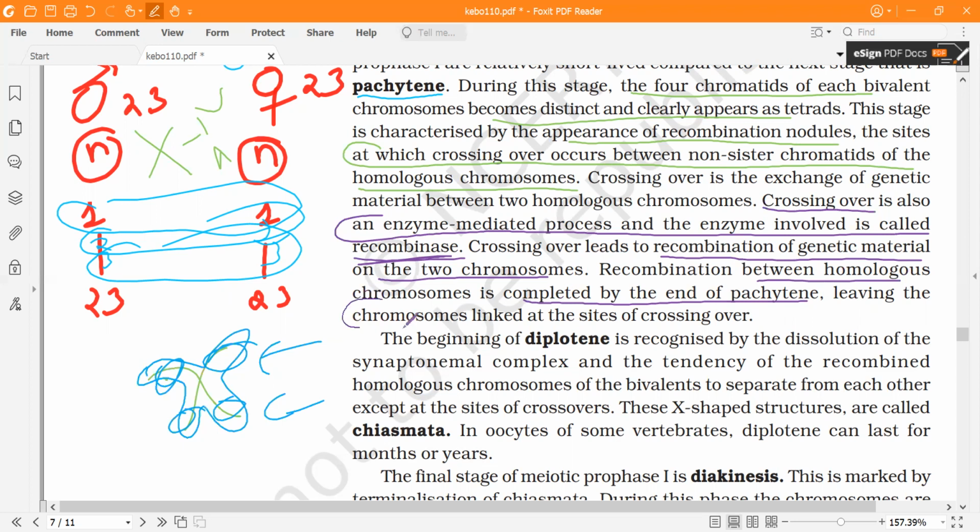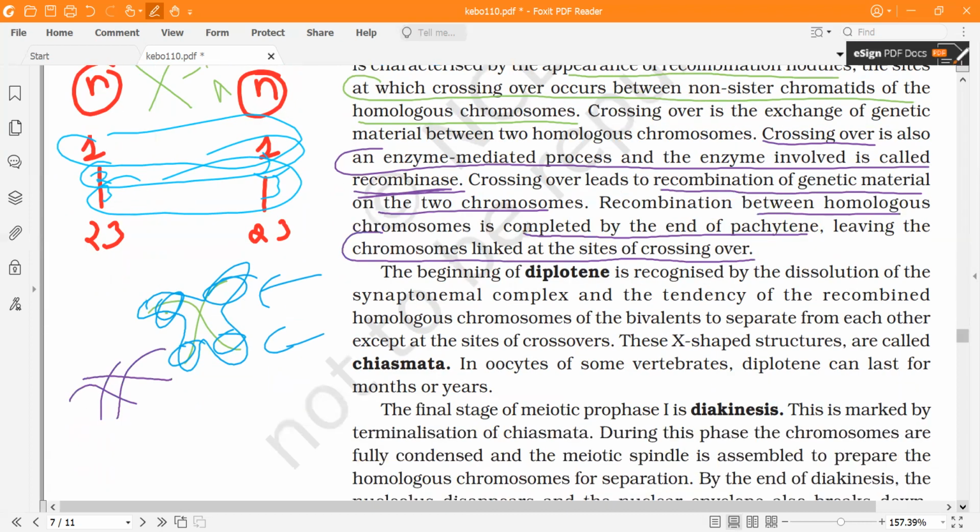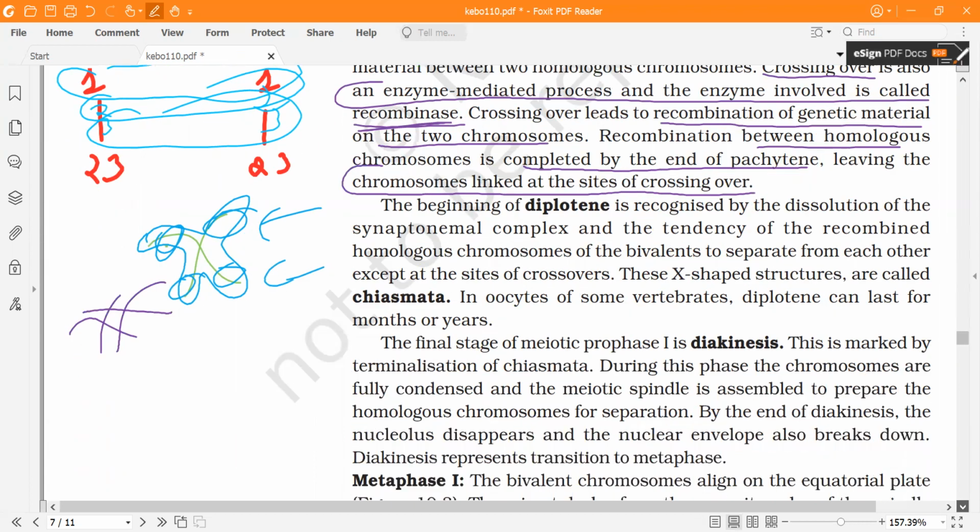The chromosomes are linked at the sites of crossing over. So this is still in tetrad form, and they are still attached where the crossing over had occurred, like this. Crossing over is nothing but the places where chromosomes come in physical contact with each other, owing to synapsis or the synaptonemal complex. Recombinase will function, and there is exchange of genetic material.